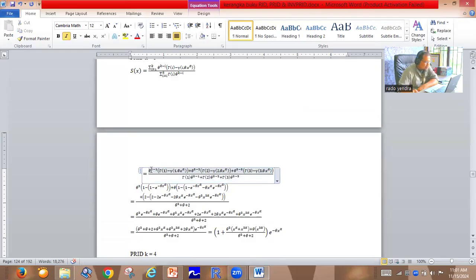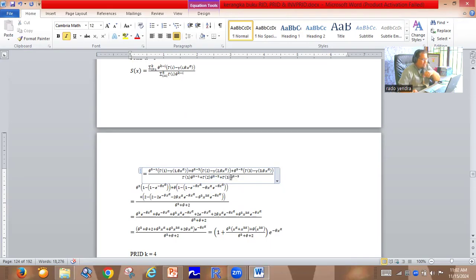Theta power 3 minus 1 multiplied by gamma function 1 minus the lower incomplete gamma 1 comma theta x power alpha, plus theta power 3 minus 2 multiplied by gamma function 2 minus the lower incomplete gamma 2 comma theta x power alpha, plus theta power 3 minus 3 multiplied by gamma function 3 minus the lower incomplete gamma 3 comma theta x power alpha, divided by gamma function 1 multiplied by theta power 3 minus 1, plus gamma function 2 multiplied by theta power 3 minus 2, plus gamma function 3 multiplied by theta power 3 minus 3.